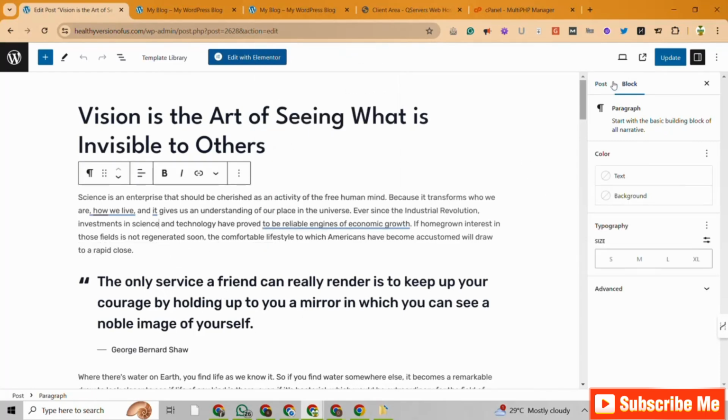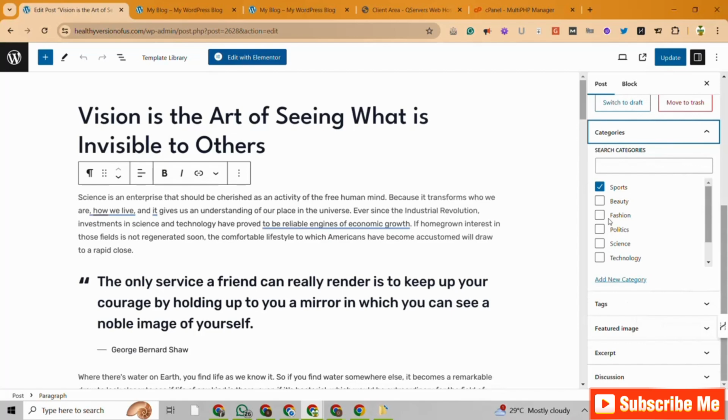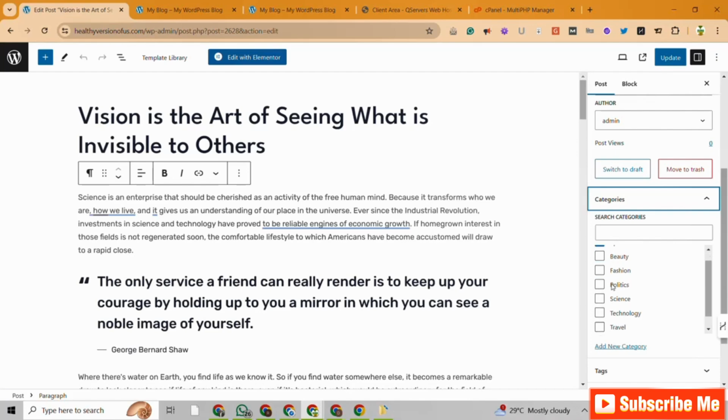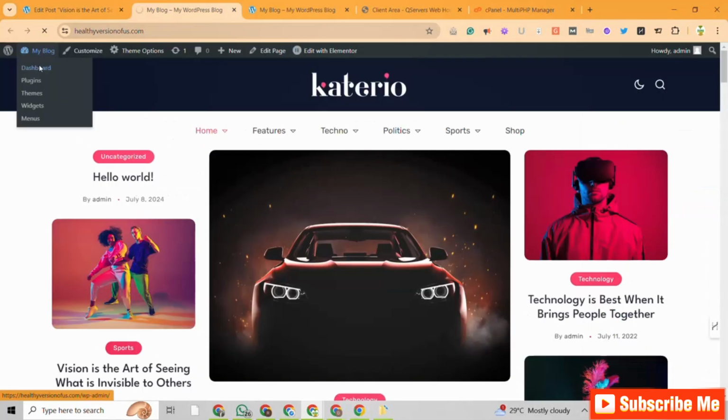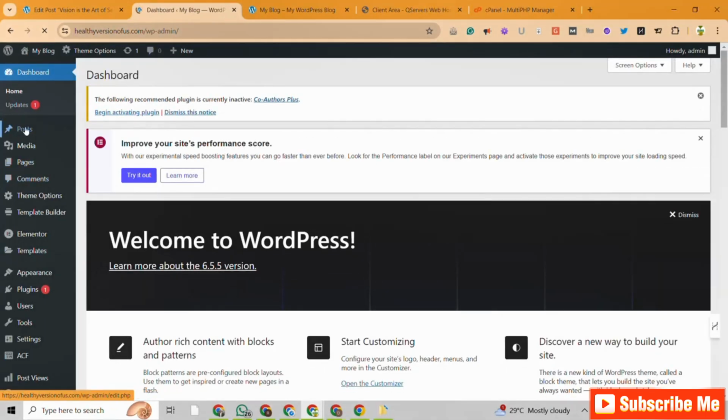When you are done, come to post, come to categories, and select the right category for your blog. So this is sports, this is travel and technology. These are not your categories, right? You can add a new category, or better still, come to the dashboard of your WordPress website, and then come to posts right here and tap on categories.